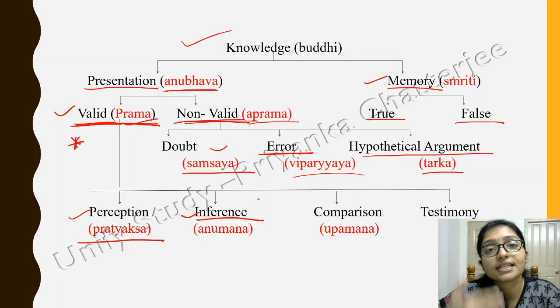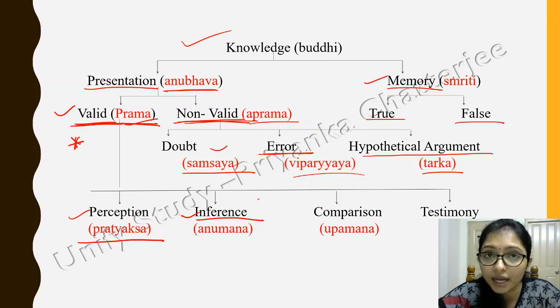And comparison means upamana, means when you are comparing something with another, as beautiful as the rose, you are comparing with the rose, as beautiful as the moon, you are comparing with the moon. That is the comparison or analogy, that is upamana.